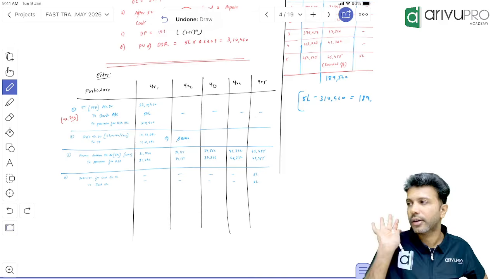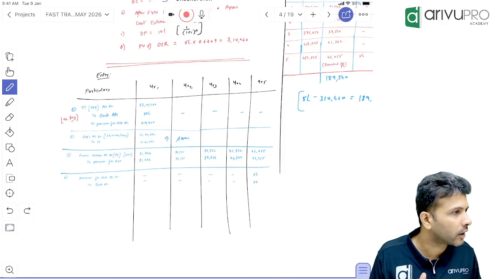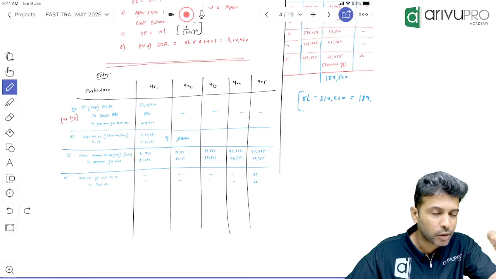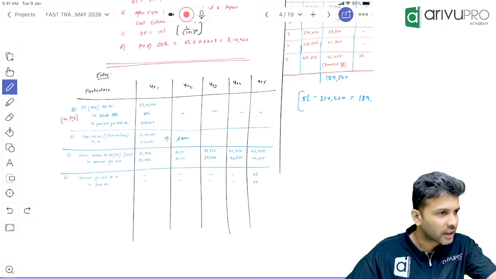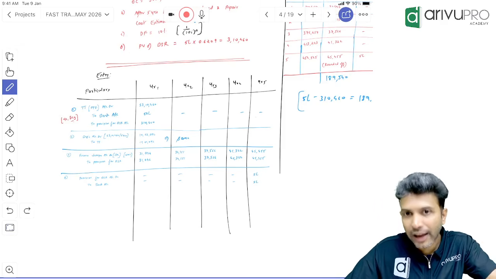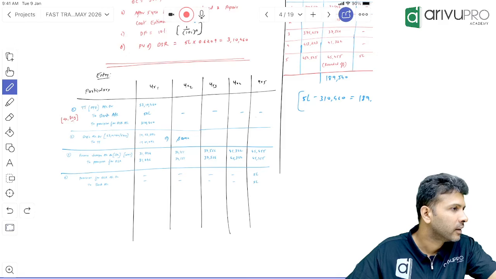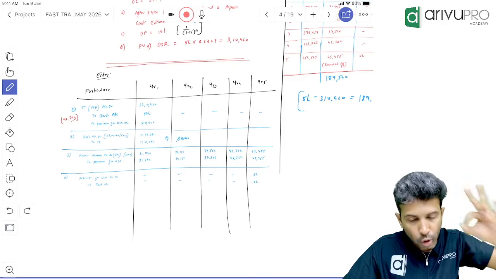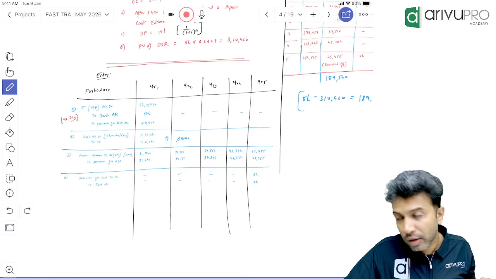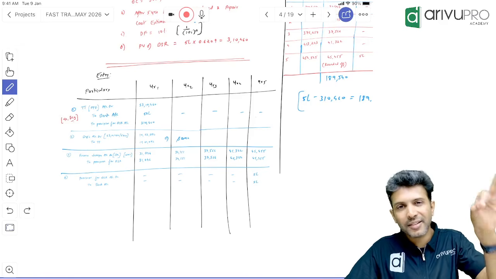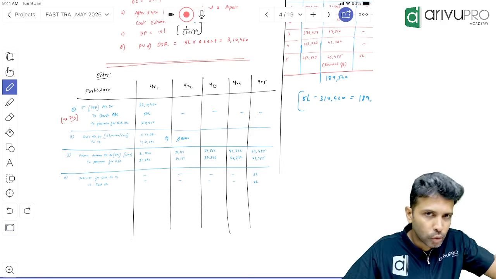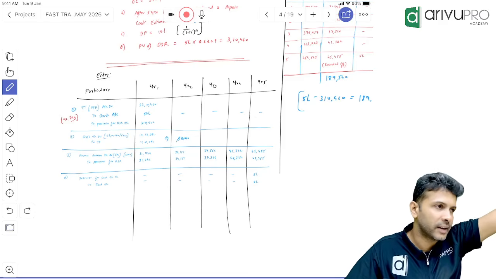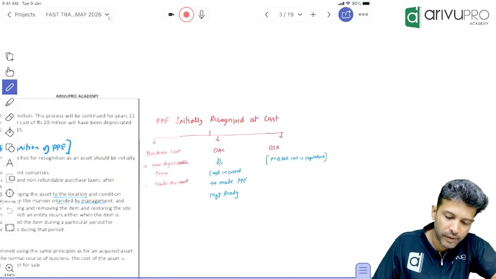This is the journal entry for our DSR. Everybody got it? So tell me quick concept about DSR. First of all, DSR ka full form is what? Decommissioning site restoration cost. DSR cost is also DAC only. But why do we have it as a separate category? Because it will not come immediately. It will come in the future. Hence separate category. So total DSR cost, will you capitalize to the cost? Will you capitalize or only present value? Present value of DSR cost you will capitalize. Future value and present value ka difference is nothing but finance charges, which will be transferred off to P&L. Okay? So that's what we have learned so far.